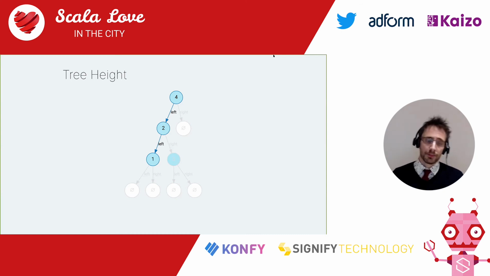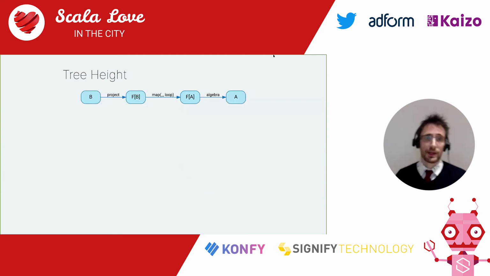And what we've done so far is we've gone from the most specific to the most generic. And we're going to do exactly the same thing, but flipping it around. We are going to, of course, use catamorphisms to compute the height, and we're going to go for the most generic possible thing, the expression of the catamorphism, and specialize it to a tree. So let's take a look at the diagram.